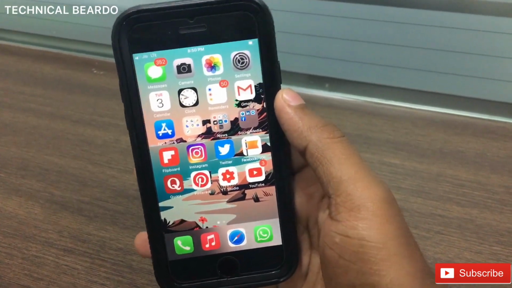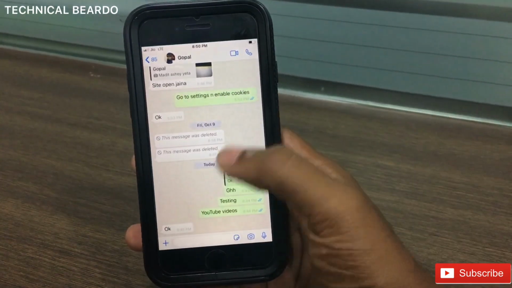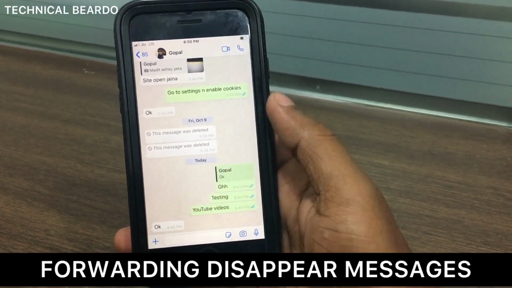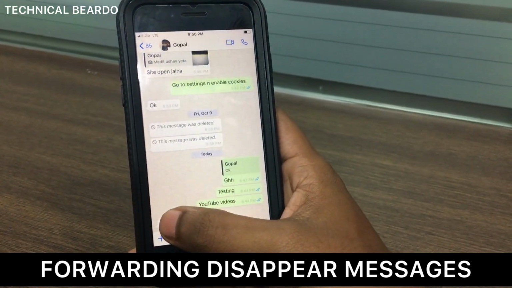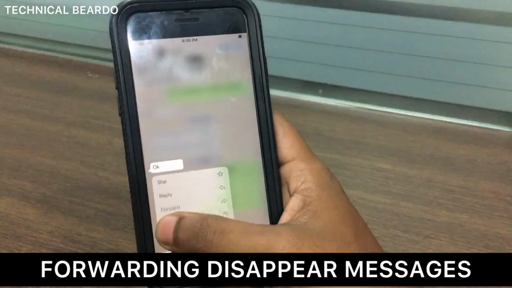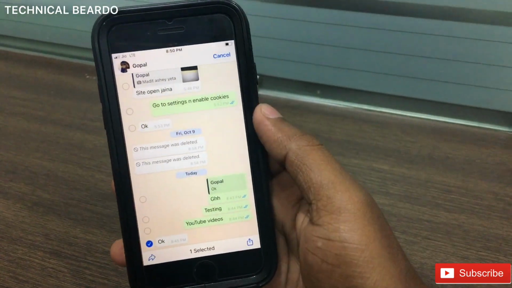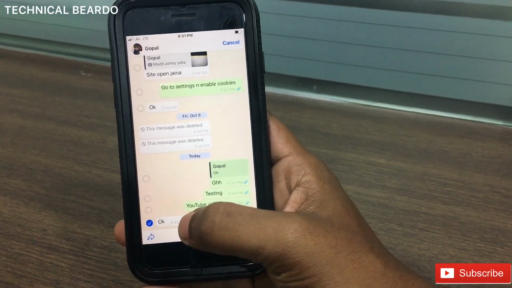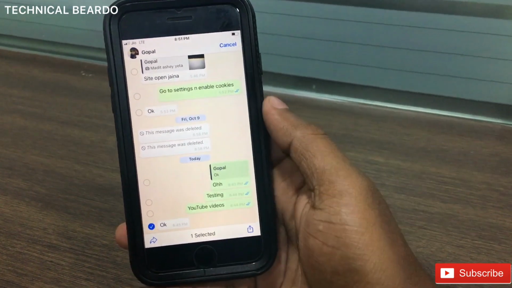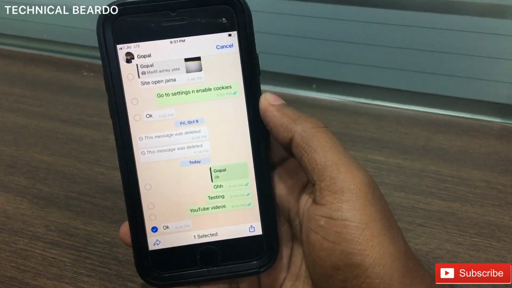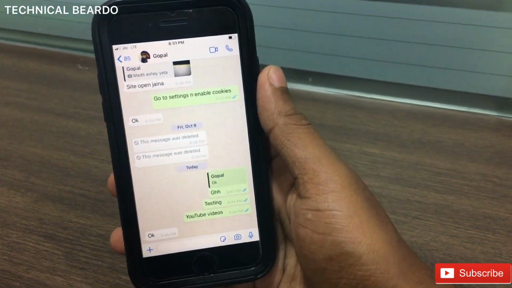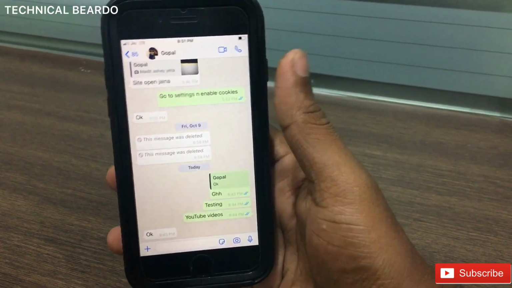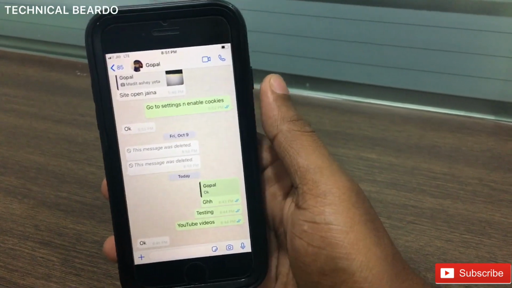The third fact you should know about this feature is that if you receive a message, and the person has enabled this feature on this chat, what you can do is simply forward this message to someone else or in a personal chat, and you can easily take a copy or a backup of the message. So after 7 days it will disappear from my chat, but it will remain in my other chat or other forwarded messages. This is a fact about this feature. So from your own chat it will disappear, but once you forward this to someone else or in a personal chat, it will remain there.